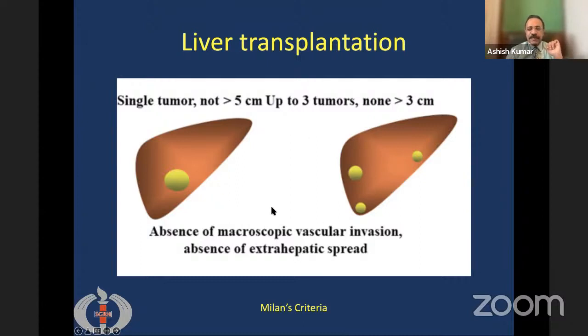So if these criteria are met, then liver transplantation is hugely successful, and these patients have an excellent 70-80% 5-year survival rate. But sometimes the Milan's criteria is not met, and the tumor numbers are higher than what is prescribed by Milan's criteria. Then we may still go ahead with the liver transplantation. But as the tumor number or the tumor size progresses, similarly the success rate or the long-term survival will decrease. So these three, ablation, resection, and liver transplantation, are the curative treatments for liver cancer, HCC.